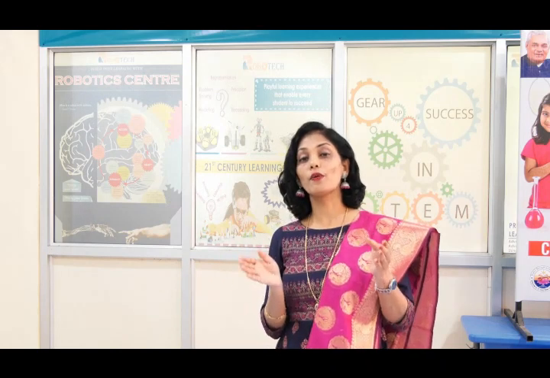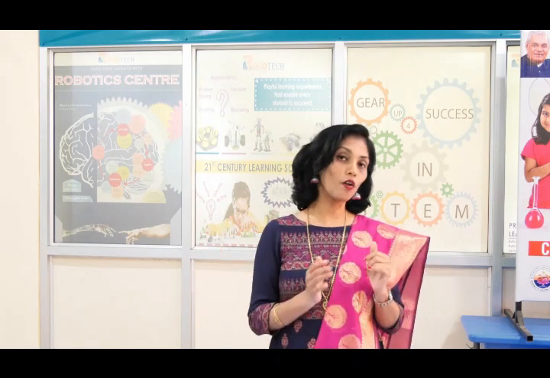Pollen grains are very light. They can be easily carried by wind and water. Similarly, when insects visit flowers, they carry pollen grains on their bodies. Children, now let's understand how fertilization takes place, that is, the process by which the male and the female gamete fuse to form a new cell called a zygote.